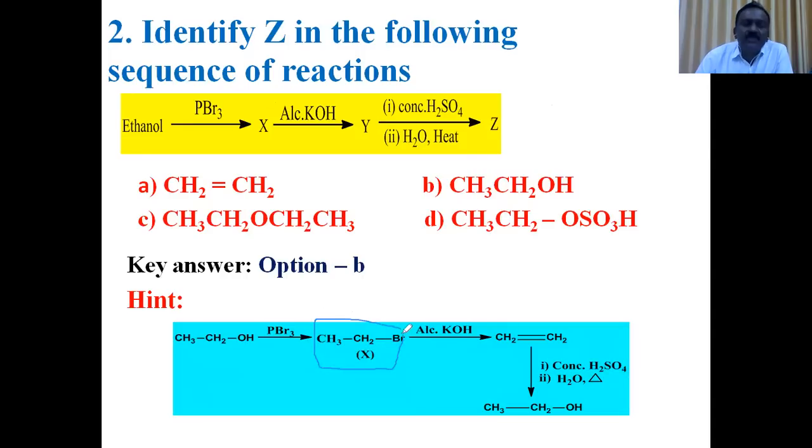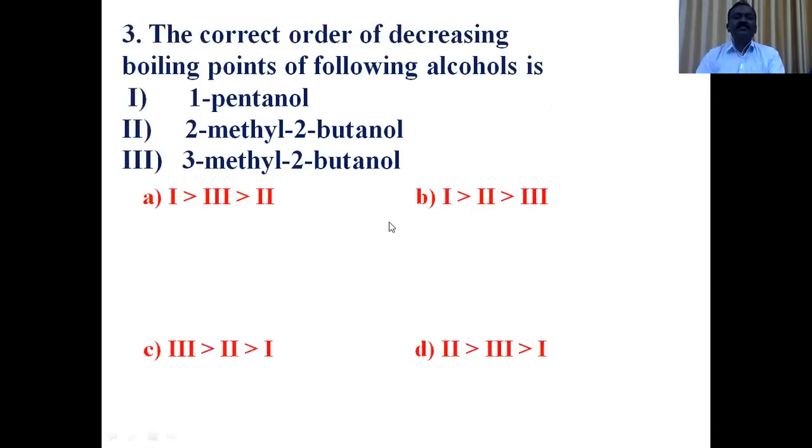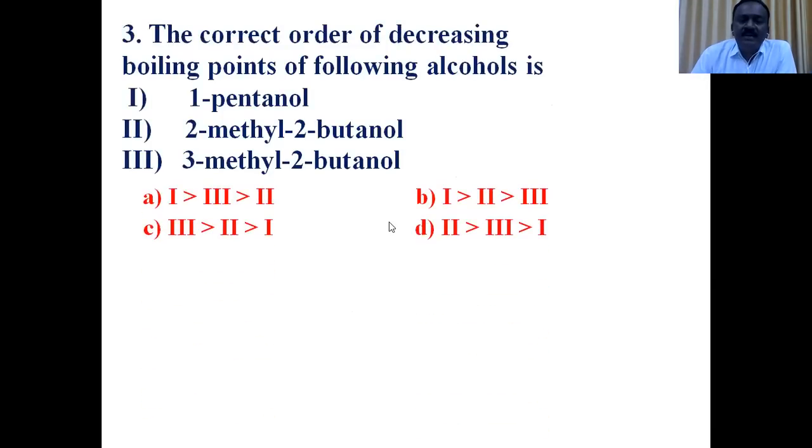Right. So next question. Third question. The correct order of decreasing boiling point of the following alcohols is: alcohols given 1 pentanol, 2-methyl 2-butanol, 3-methyl 2-butanol. 3 alcohols given here. They are isomeric alcohols with the formula C5H11OH.